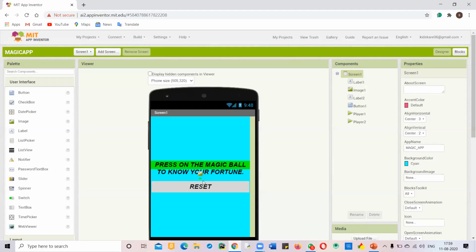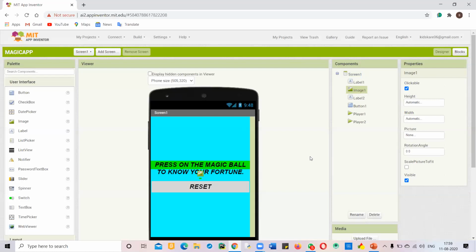Now let's come to MIT App Inventor, and first let us understand the properties of the image again. This is the Clickable property, which makes the image clickable. You have to check this. Then the width and height will be automatic. And this Picture property is the important thing here. It is the source from where the image takes its file.